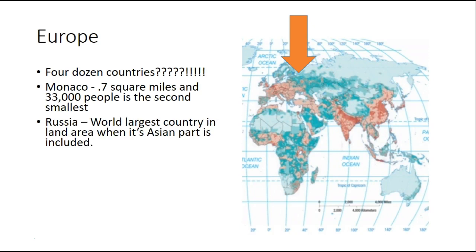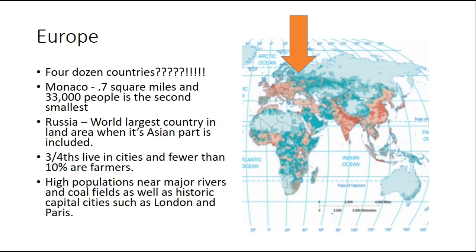Russia is the world's largest country in land area when its Asian part is also included, because Russia touches into Europe and into Asia. That's why a lot of people don't call it Europe and Asia anymore. Many geographers just prefer to call it Eurasia. After all, it's one giant landmass, why separate it into 2? In any case, 3/4 live in cities and fewer than 10% are farmers. High populations, once again, are near major cities, major rivers, and coal fields, as well as historic capital cities such as London and Paris, which are also located near water.